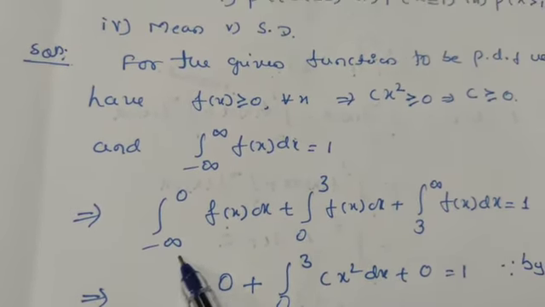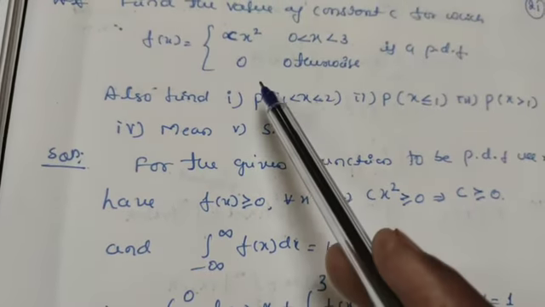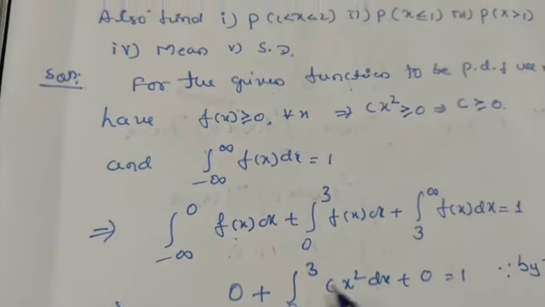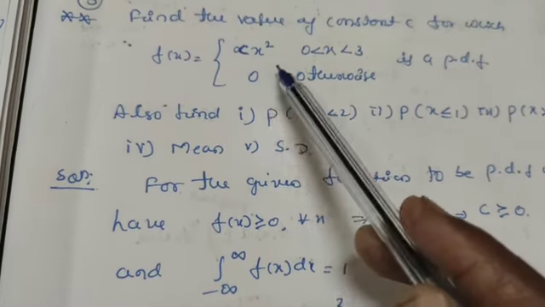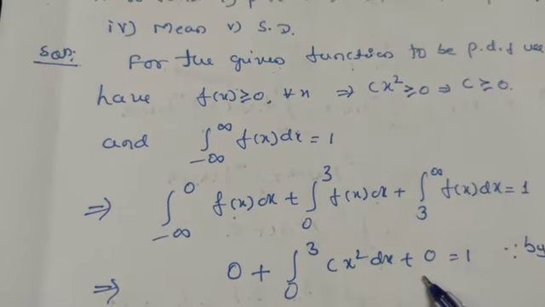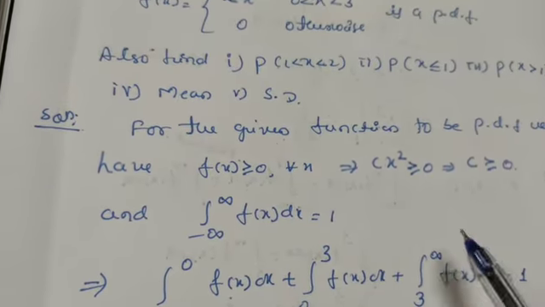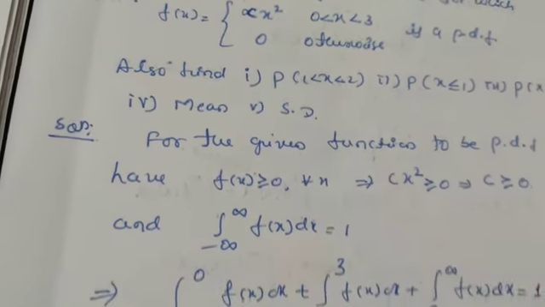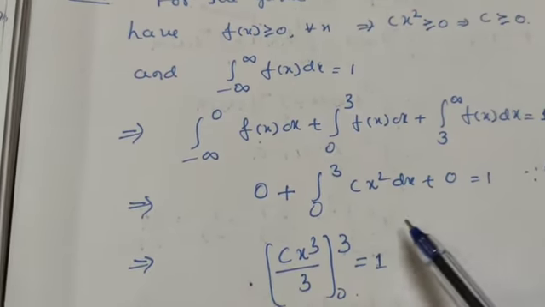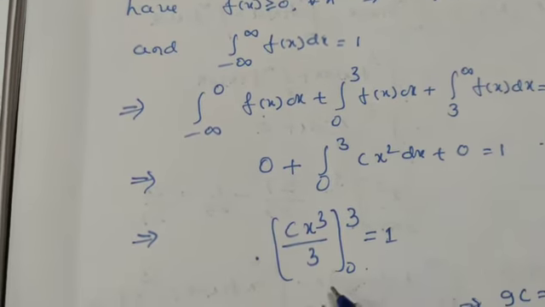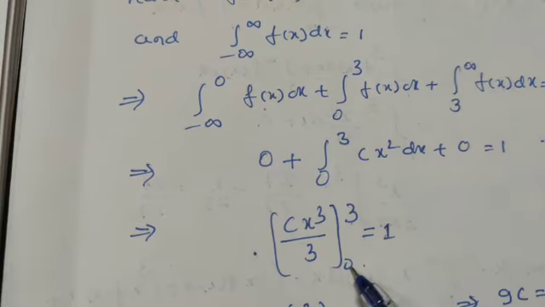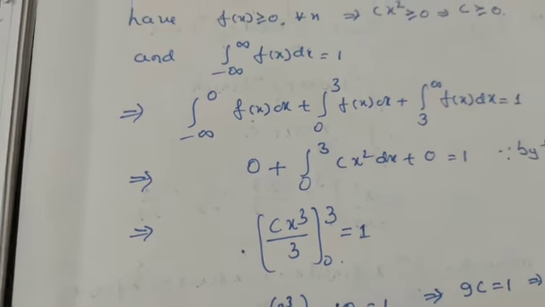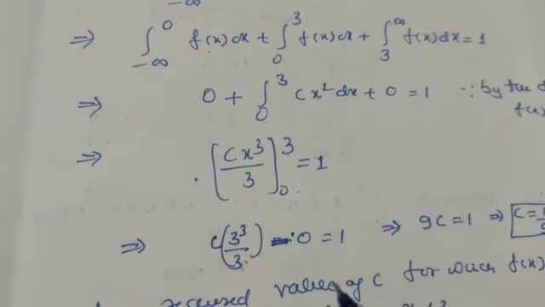In the interval minus infinity to 0, which comes under other cases, the value of f(x) is 0. In the interval 0 to 3, f(x) is cx², as you have to write here. And 3 to infinity again comes under other cases, so its value is again 0. So integrate this one, cx². The integration of cx² is cx³ divided by 3 between the limits 0 and 3. It equals 1, as given here.